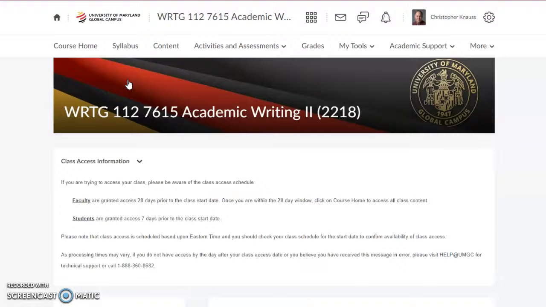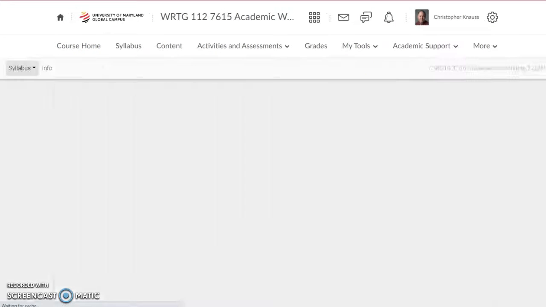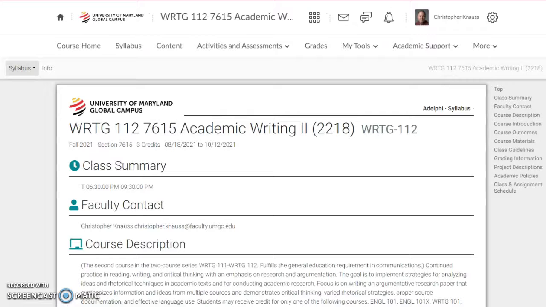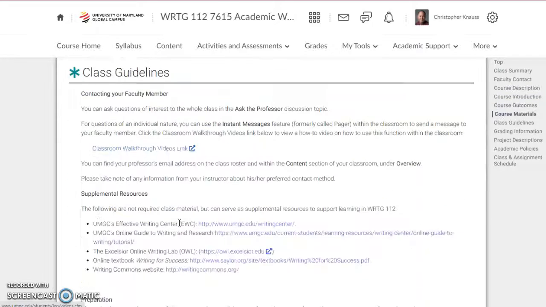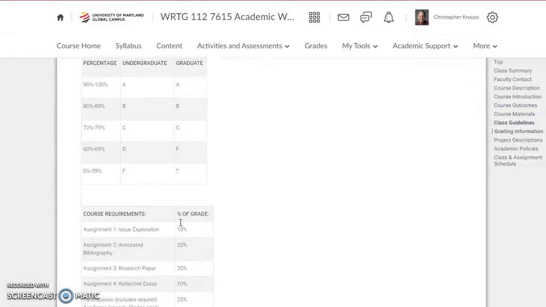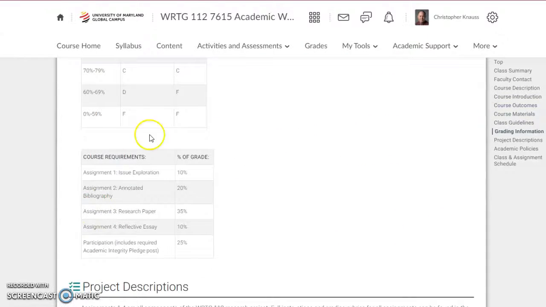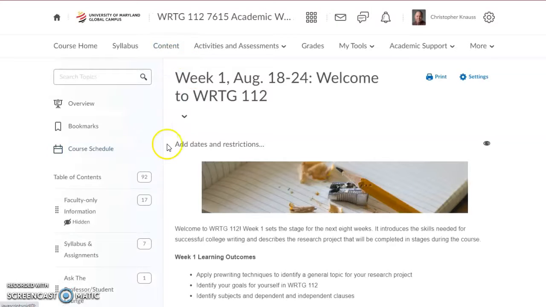From the course home, the syllabus gives you a good overview of the course content, the scoring for the assignments, and some helpful links to more information and videos. So definitely look through the syllabus. Content is a tab where most of the information that you'll want to access will be available.